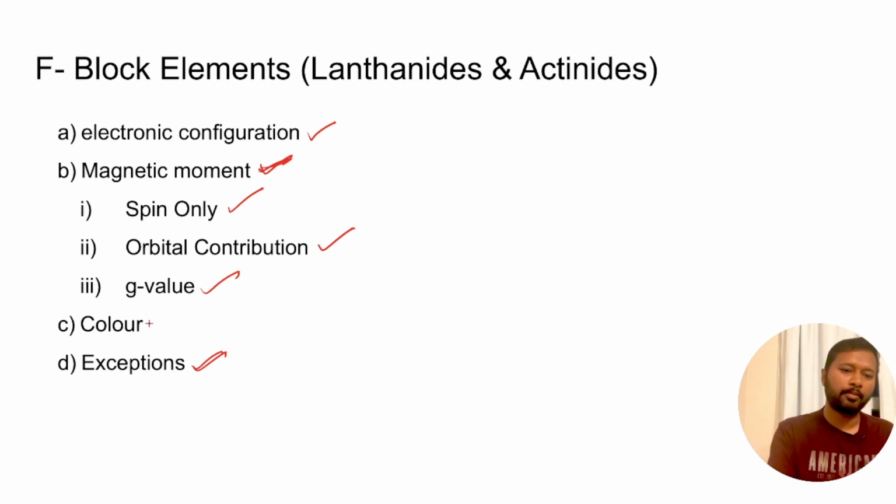Then color of the complexes or color of the ions. There are certain ions which are colored, certain ions which are colorless, and certain ions which are colored in a particular oxidation state, so you should know about that also. I remember that once a question was asked from lanthanides, and it was super simple, but everybody got confused because it was asked along with the transition metals or d-block. So there was a lot of confusion among the students, and many people did that question wrong.